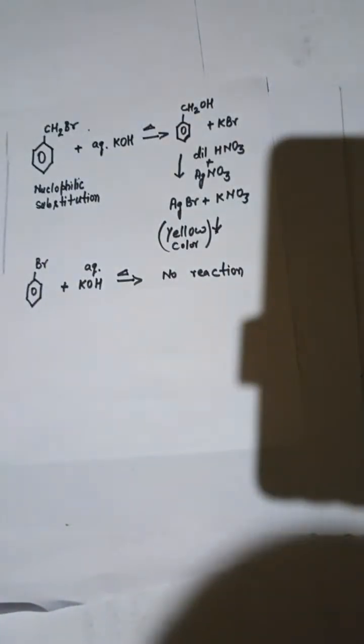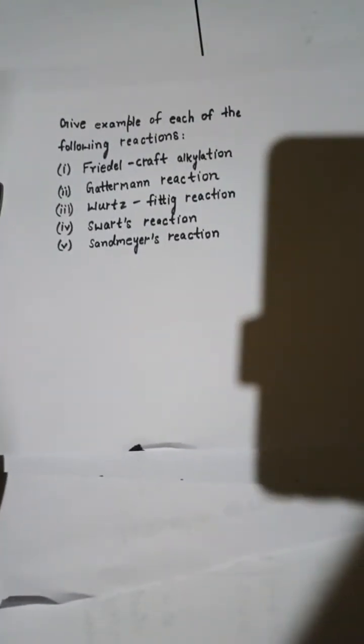Okay, so up to here we have come, and now we are coming to our point, that is we need to do these reactions. We are going to do it. So let's do this reaction. Friedel-Crafts alkylation, the first one is Friedel-Crafts alkylation. This Friedel-Crafts alkylation is going to react with alkyl halide.